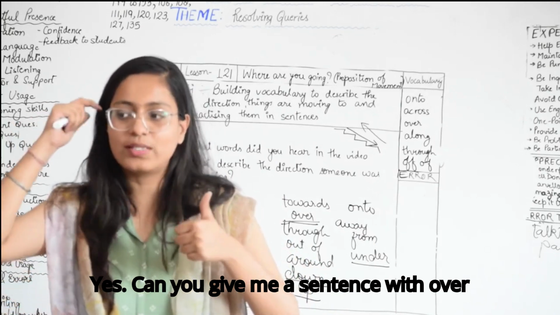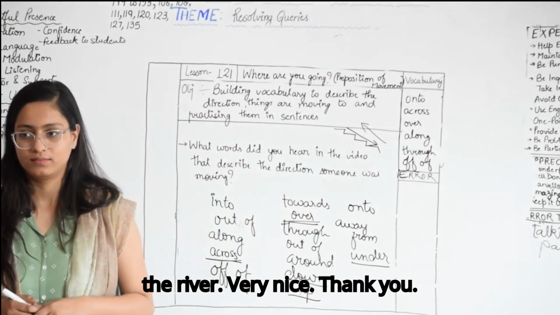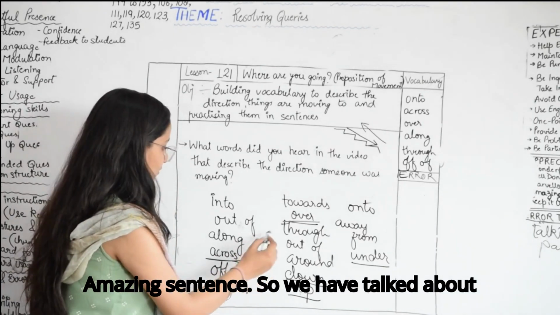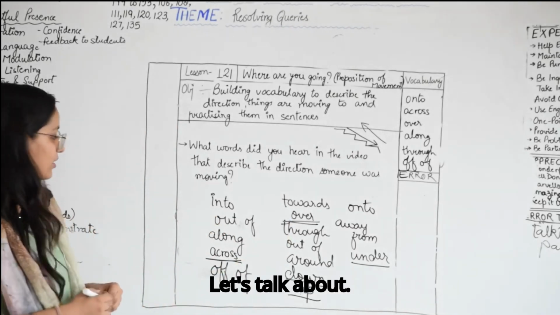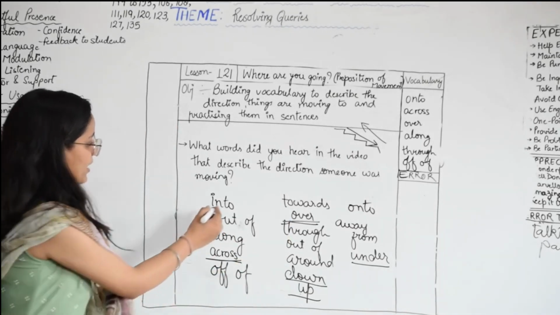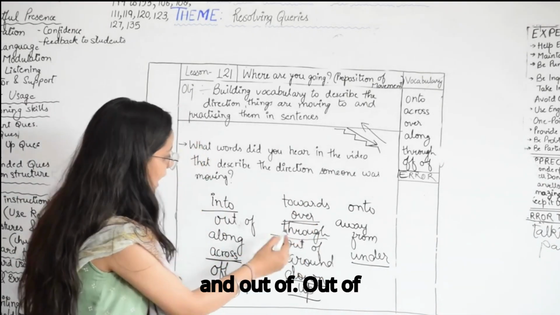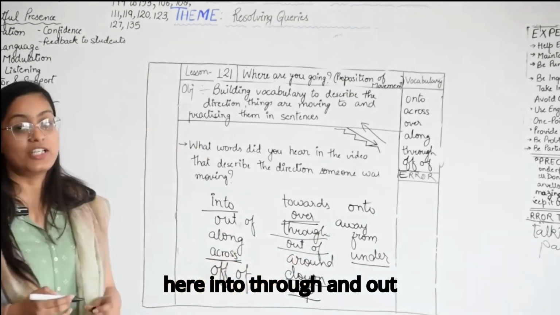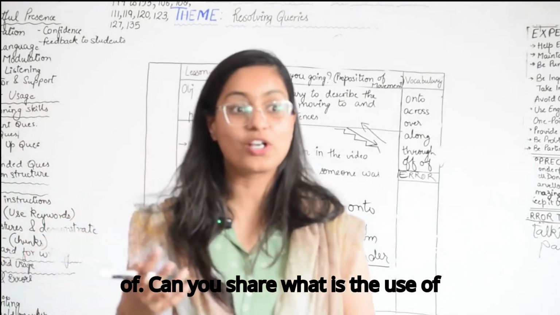Can you give me a sentence with over? The bird is flying over the river. Very nice. Thank you, amazing sentence. So we have talked about this. Which one should we talk about next? Let's talk about into, through, and out of. Can you share what is the use of into?